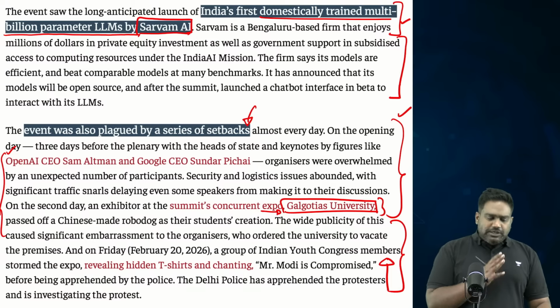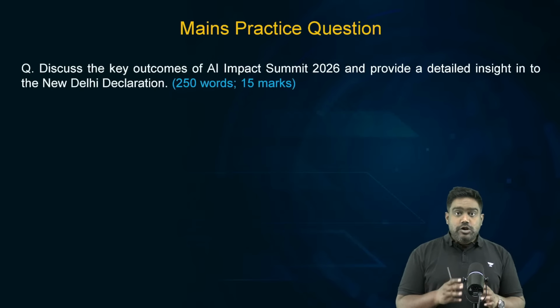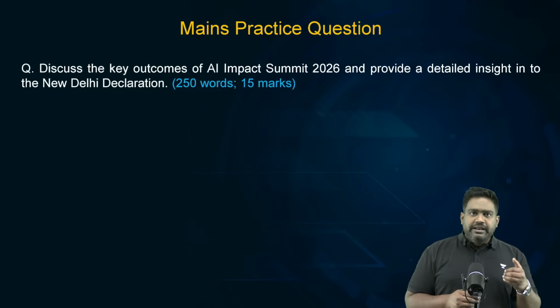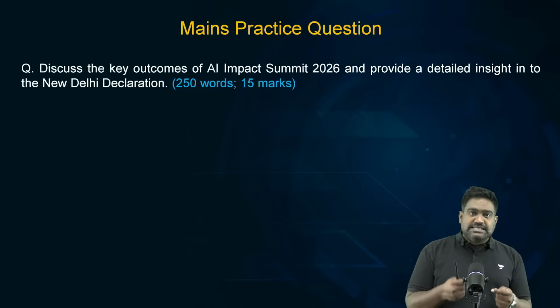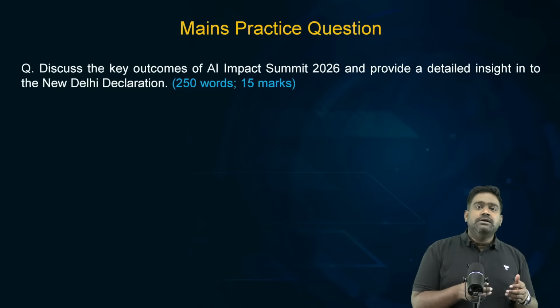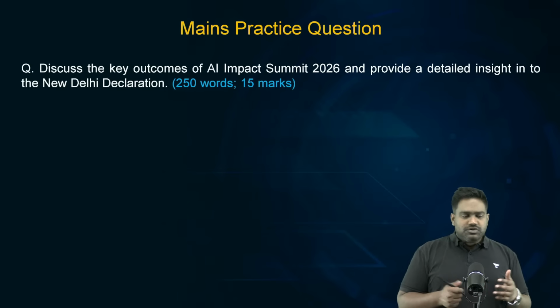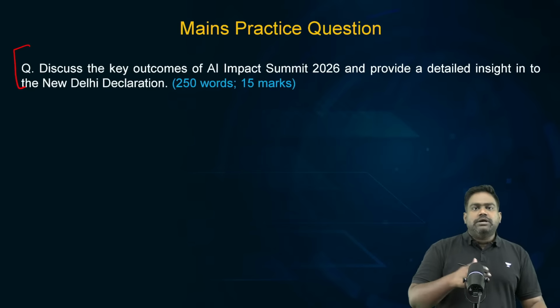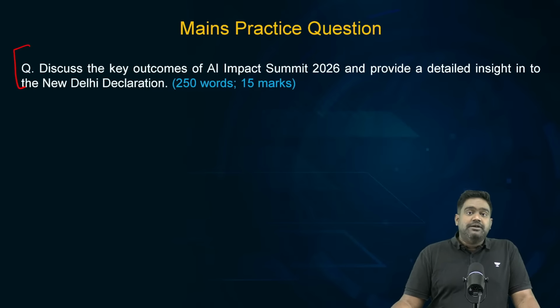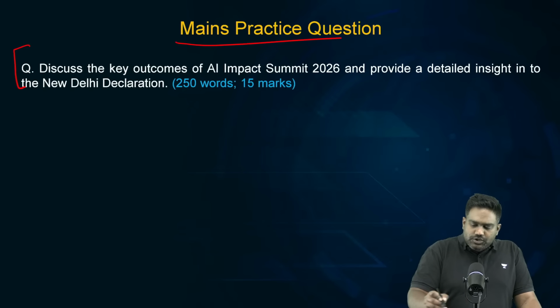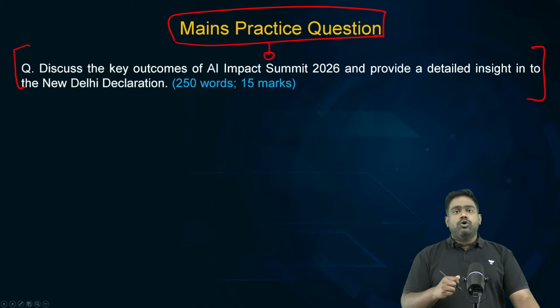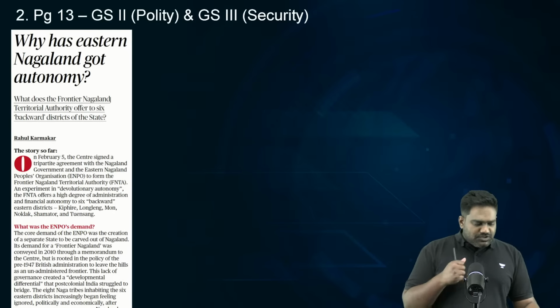But irrespective of that, I think India has done phenomenally well in leading this summit to a successful conclusion, bringing out a consensus amongst the participants and adopting the New Delhi Declaration. But of course, eventually it will all depend on to what extent it will be followed up and implemented, and what the next course will be for the global AI regulatory framework. So, based on what we have understood, please take up a mains question and practice your answer writing. Now, let's move on to the next topic.